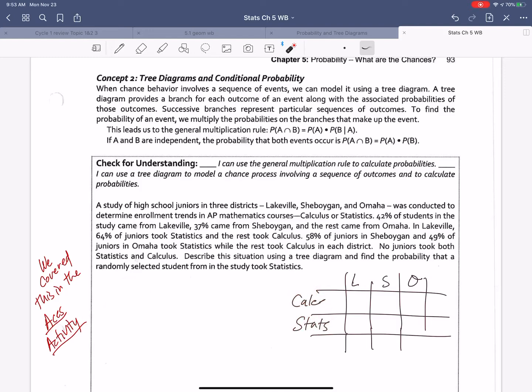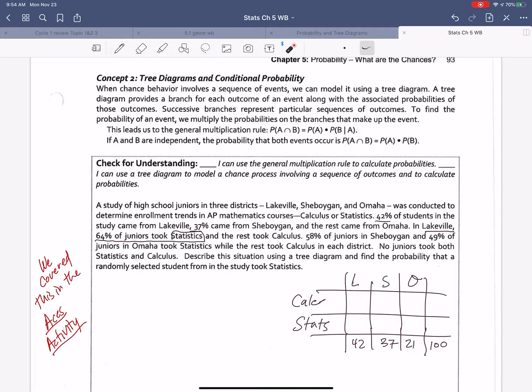Then it's saying 42% of students in the study came from Lakewood, so 42 out of 100. And it says 37 came from Sheboygan, so 37 out of 100. And the rest came from Omaha. With a quick calculation, 100, take away 42, take away 37, we get 21. Now it says in Lakewood, 64% of juniors took stats, and then the rest took calculus. You might be tempted to put 64 here and the remainder, 36 here. But notice that doesn't add up to 42.